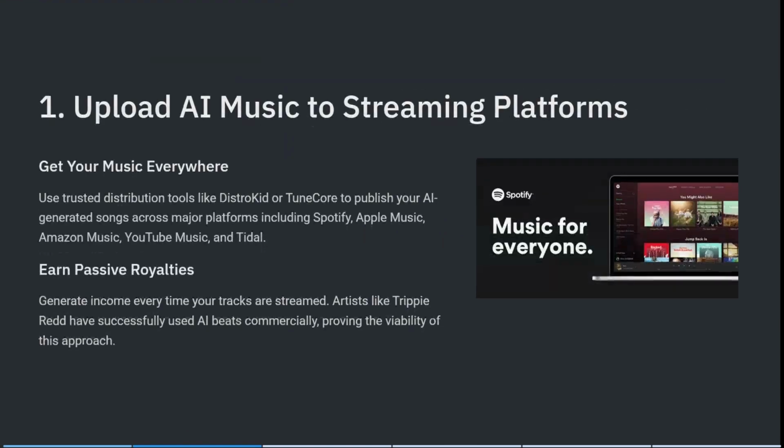So the number 1 way is to upload your AI music to streaming platforms. This is like Spotify, YouTube Music, Apple Music, and DistroKid, TuneCore, and you can publish all of these songs and you can earn passive income. You can generate income every time your track is streamed. Artists like Trippie Redd have actually successfully used AI beats commercially, proving the viability of this approach.